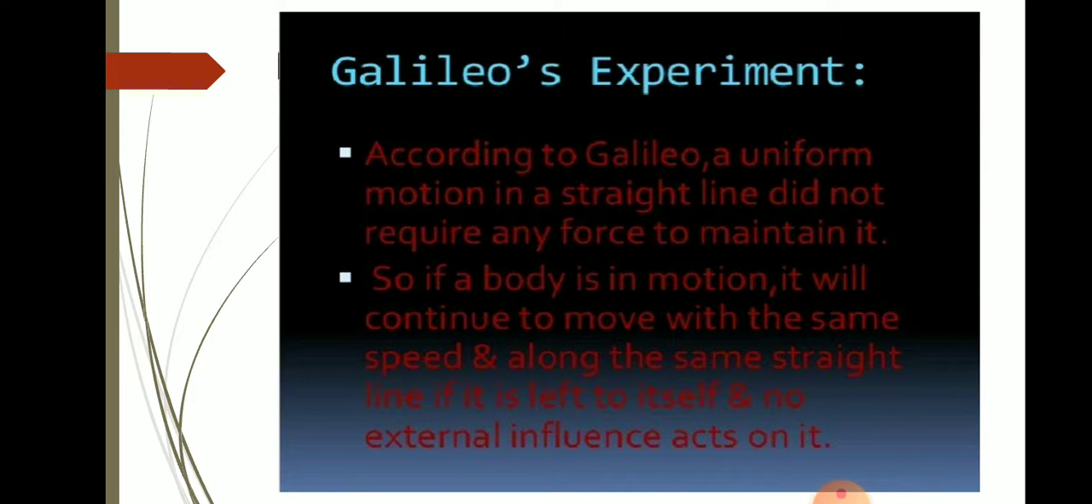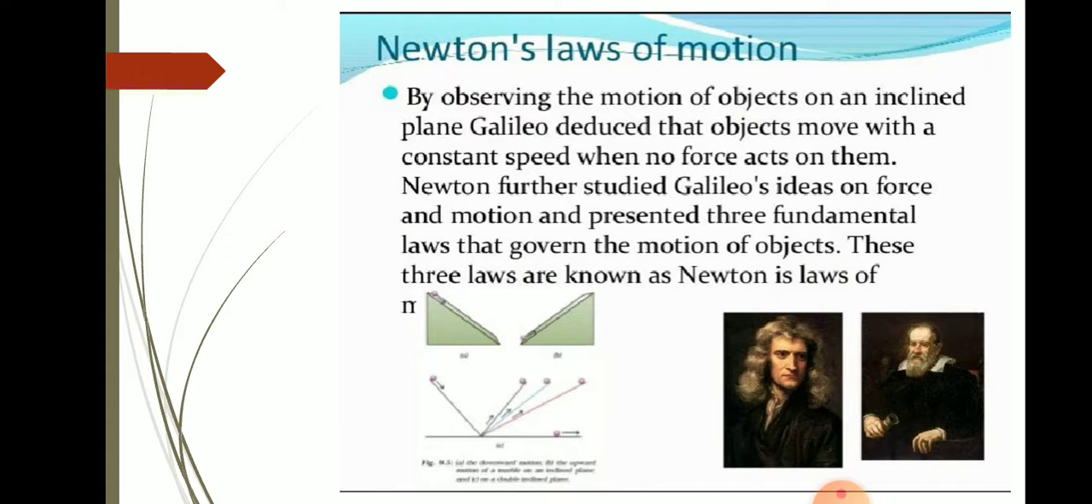So, if a body is in motion, it will continue to move with the same speed along the same straight line, in the same direction, if it is left to itself and no external force acts on it. Okay, this was the observation of Galileo by his experiment. By observing the motion of objects on the inclined plane, Galileo deduced that objects move with a constant speed.